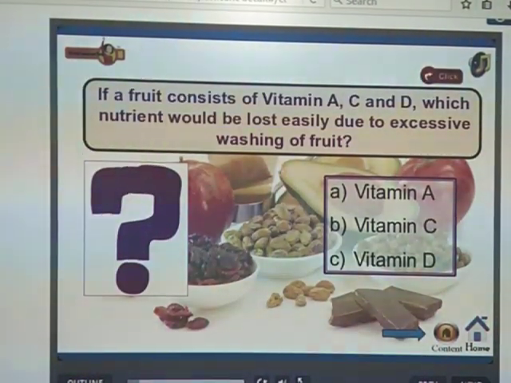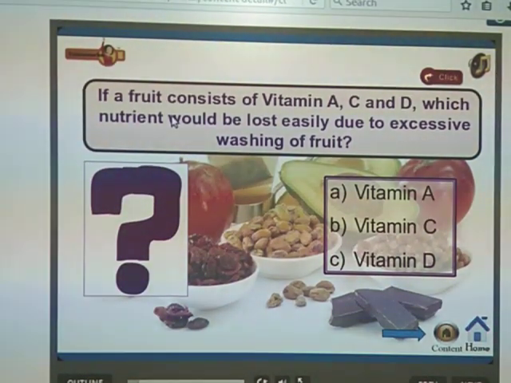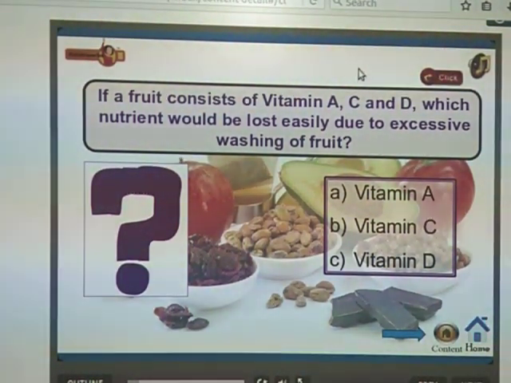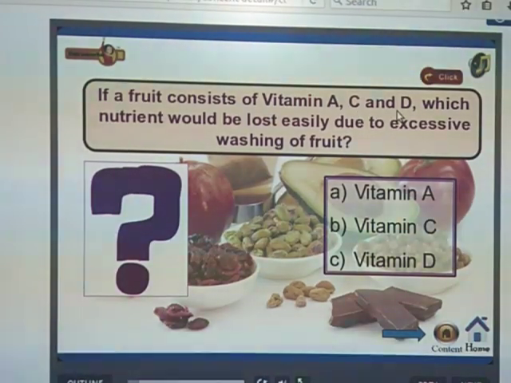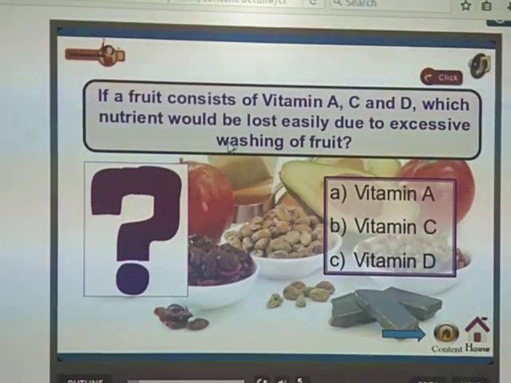Just a question: if a fruit consists of vitamins A, C, D, which nutrient would be lost easily due to excessive washing of the fruit?